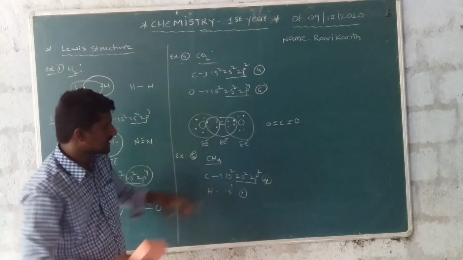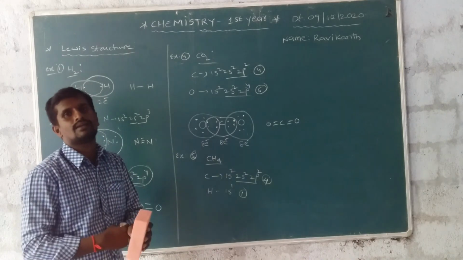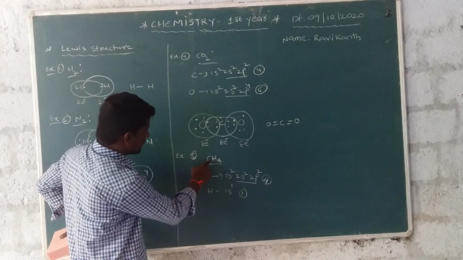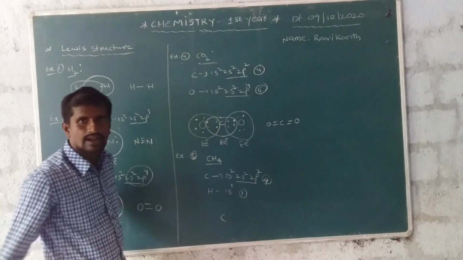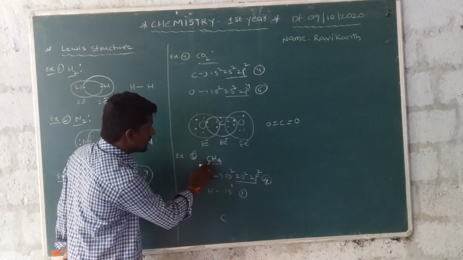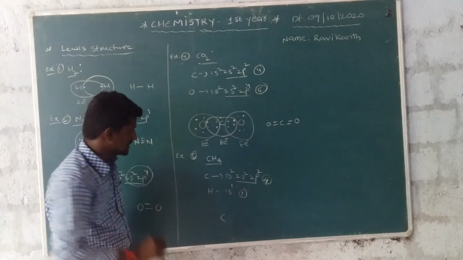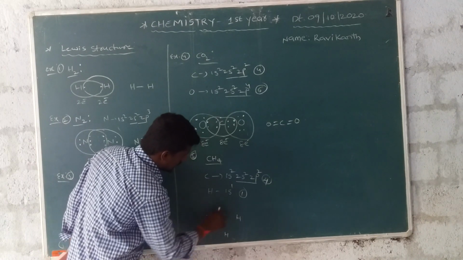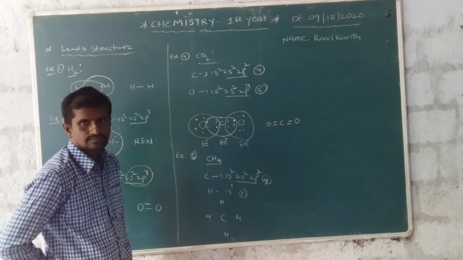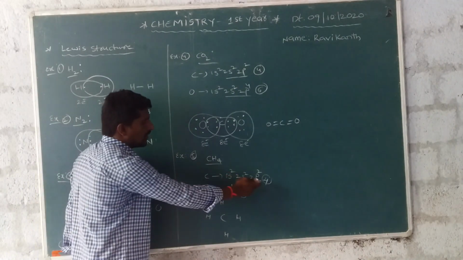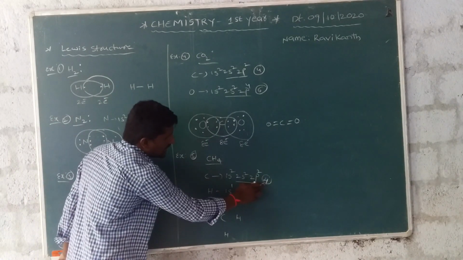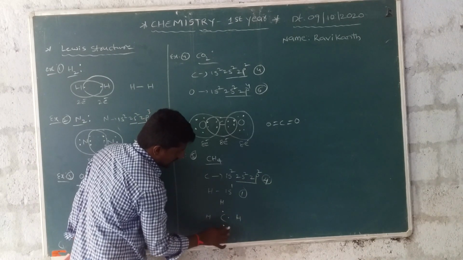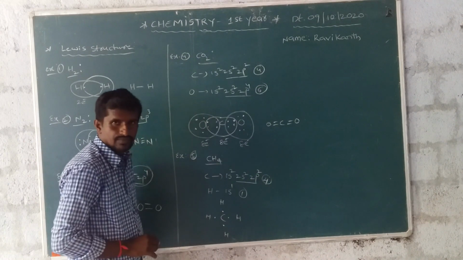4 hydrogens are present. Each hydrogen atom surrounding 1 electron. Central atom is carbon. Carbon surrounding how many hydrogens? 4 hydrogens. This is 1 hydrogen, second one, third one, this is the fourth one. The filling of carbon outermost orbital electrons. How many electrons? 4 electrons. 1, 2, 3, 4.